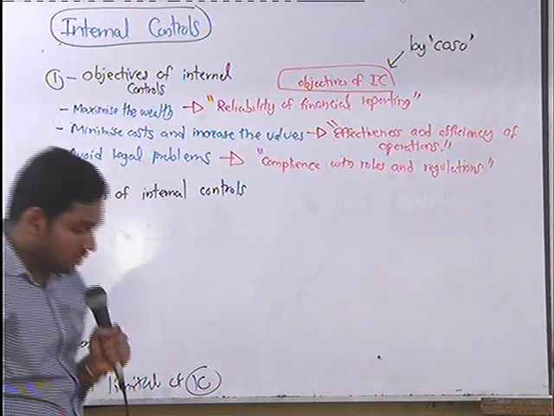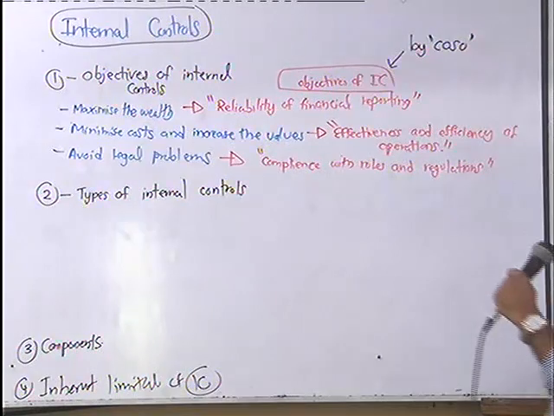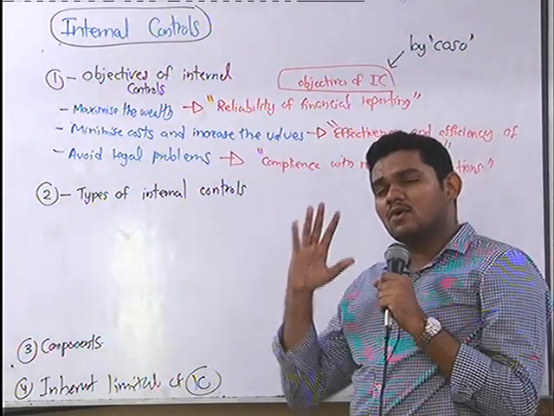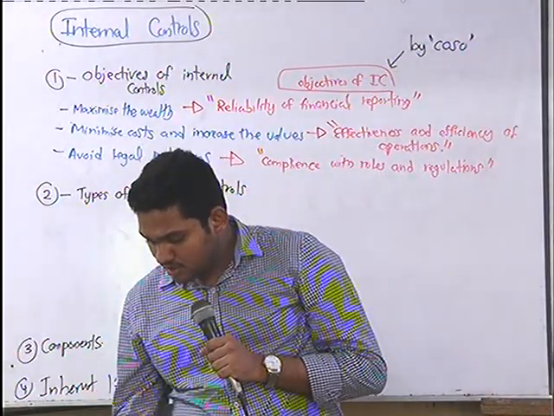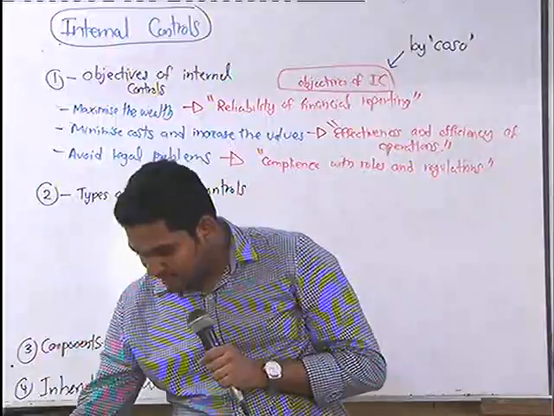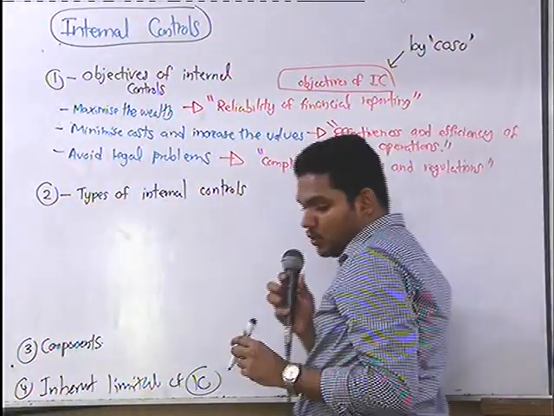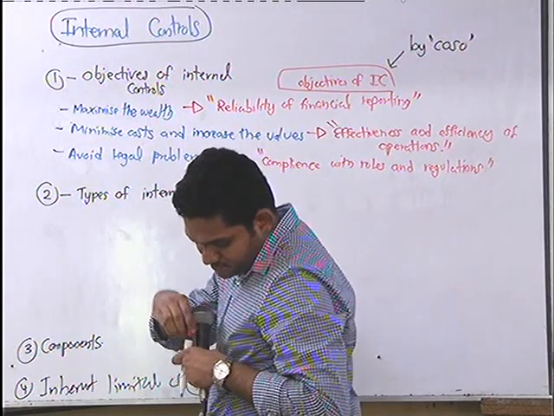Okay. So this is very easy. The objectives, as I told, there are 6 objectives. 3 objectives we have already discussed, right? So the types also we can categorize based on the objectives. There are two ways to classify.